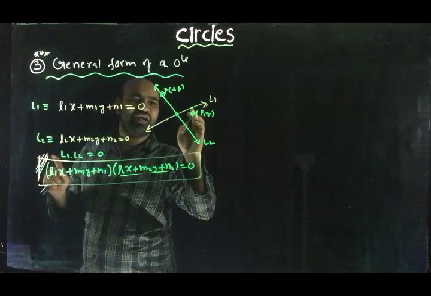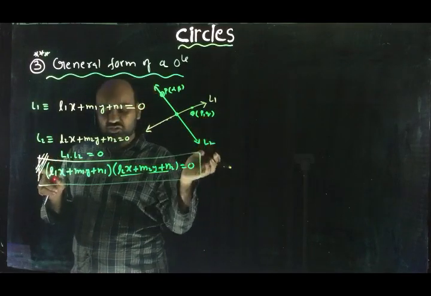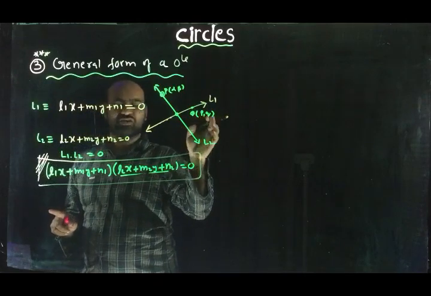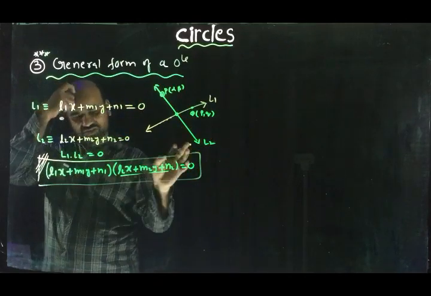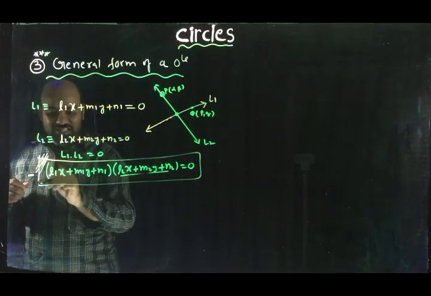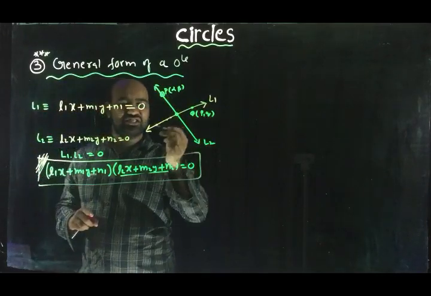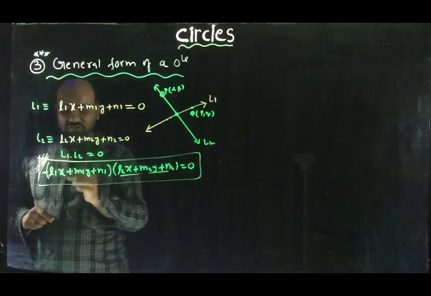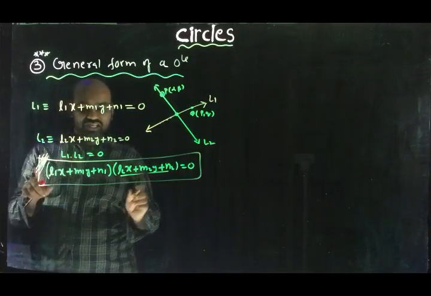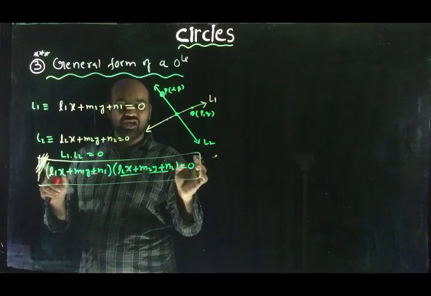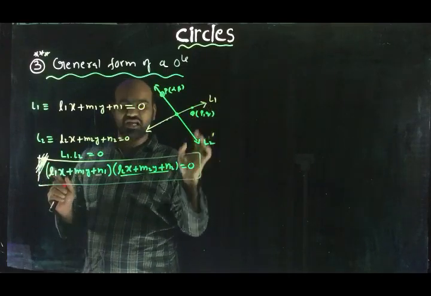The interesting thing is this point Q also satisfies this equation, because substituting x equal to p, y equal to q here, you get 0, and 0 times something is 0. That's why this is the combined equation of these two straight lines. That's why this is said to be the equation of a pair of straight lines, representing the pair of straight lines L1 and L2.